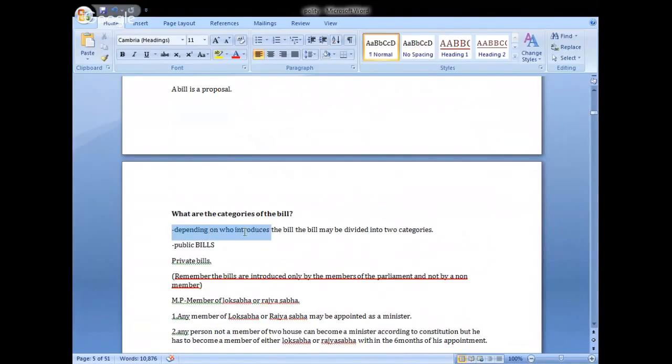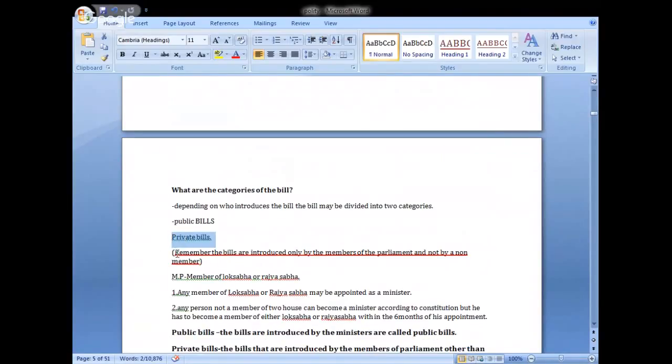Depending on who introduces the bill, it may be divided into two categories. It means depending on the persons who are introducing the bill, there may be two types. They are public bills and private bills. Kindly remember, very important, public bills and private bills. Remember, the bills are introduced only by the members of the parliament and not by a non-member.